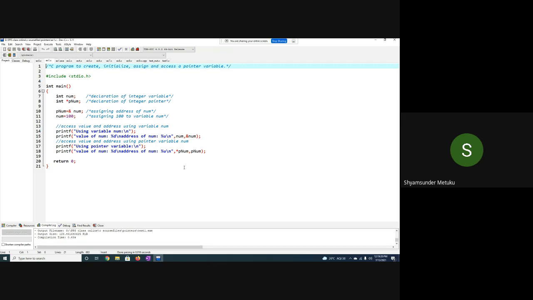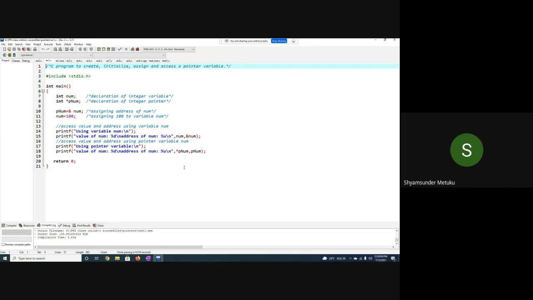Agreed or not? Is it clear? No doubts in this, right? Very good. Then can I use the pointer variable without assigning the address of a variable? I cannot use it. So that is the reason the pointer variable pnum must be assigned some address of a variable. So that is the address of num. The address of num is assigned to pnum, and I'm trying to update the memory contents of num with 100. Because at the time of declaration it was garbage, now I'm assigning the value 100 to the memory location num.